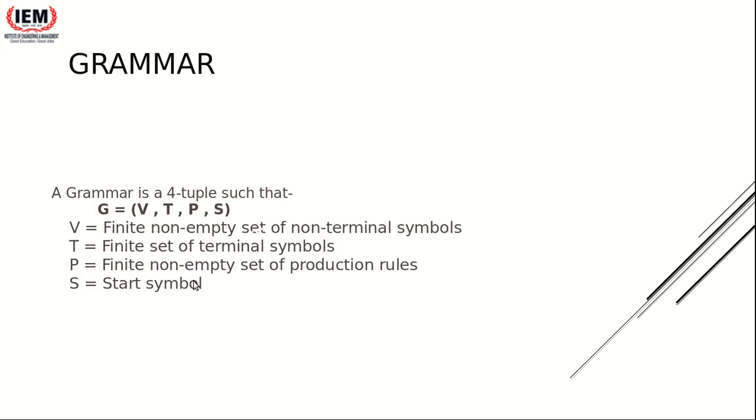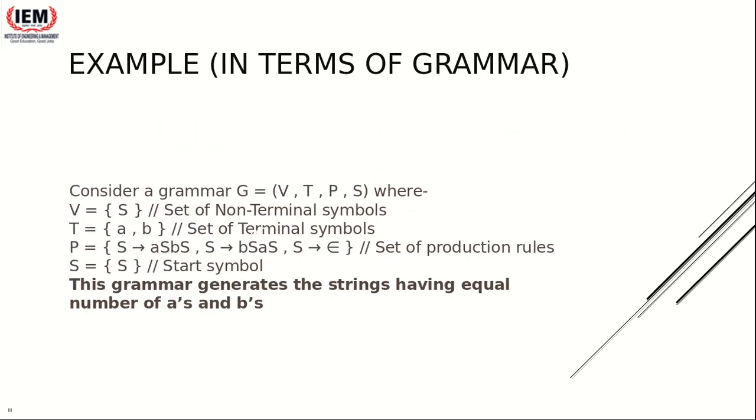Now that we have seen how a grammar is defined and what the constituents of a grammar are, we will move on to generating a grammar. This is again an example. Here V is equal to S. What was V?